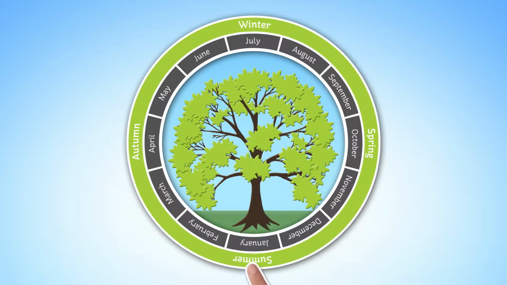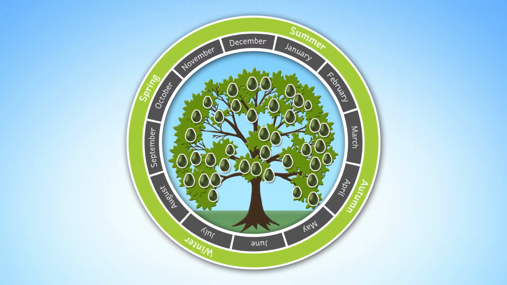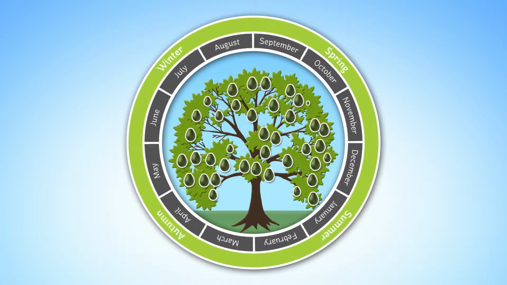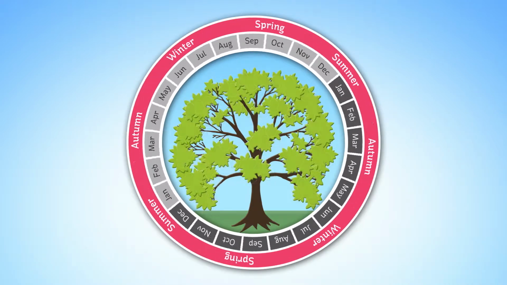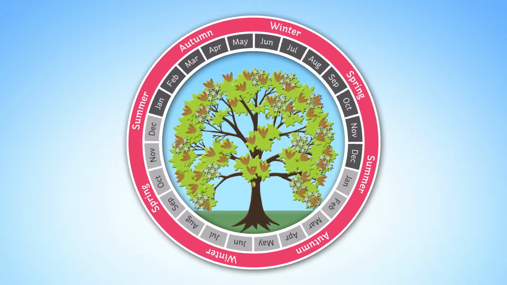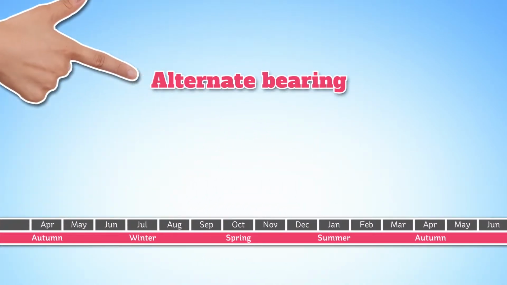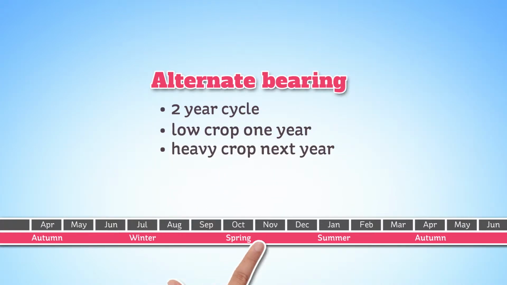Avocado tree phenology refers to the seasonal timing of plant growth stages. A tree with a balanced crop has regular growth stages from one year to the next, whereas an irregular bearing tree has important differences that create a cycle that commonly extends over 2 or more years. Alternate bearing refers to a 2-year cycle of low crop one year to heavy crop the next.